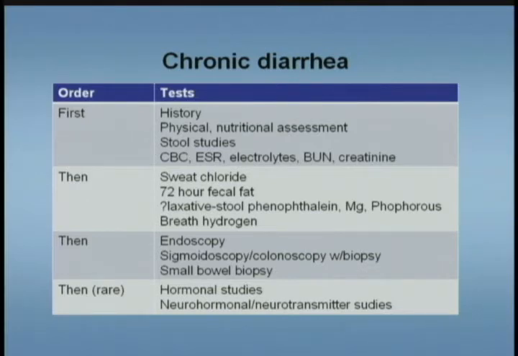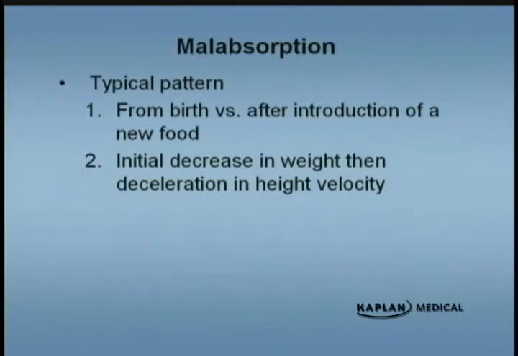Also, you can, as a second line tier of evaluation, think of a sweat chloride because of the malabsorption that many times goes along with cystic fibrosis. And then certainly stool collection, 72 hours for fecal fat for fat malabsorption. The more invasive tests are left for later as you get possibly negative results with your first line and second line of tests. Then you can go to more invasive procedures.